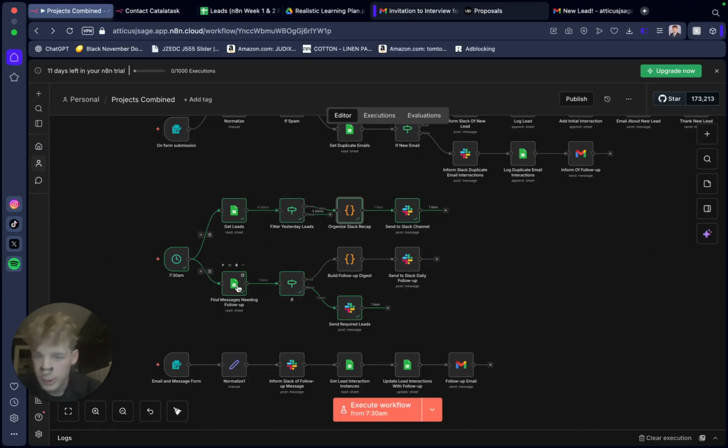And what this does down here is it finds the messages needing follow-up. It checks the timestamp of the message. If it's been a set amount of time, say 1 day, 3 days, whatever you'd like, it will tell Slack, hey, this needs a follow-up.